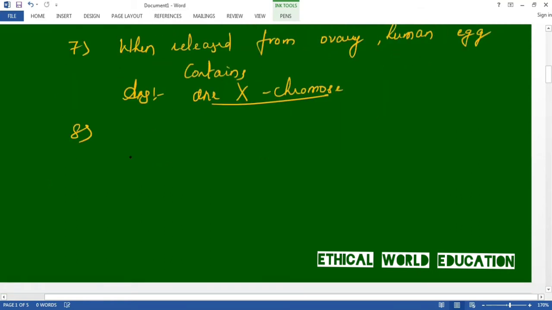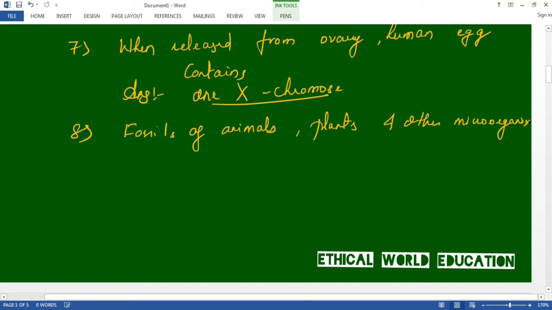The eighth one says, fossils of animals, plants, and other microorganisms are found in which rock? Let us write the question. Fossils of animals, plants, and other microorganisms are found in dash, that is, in which rock.